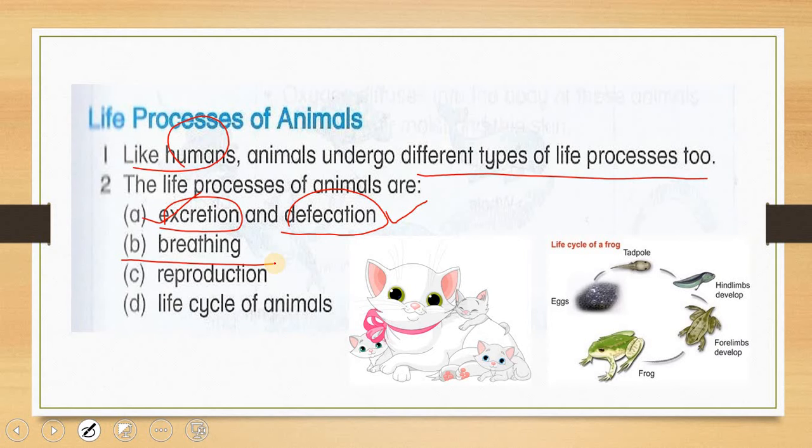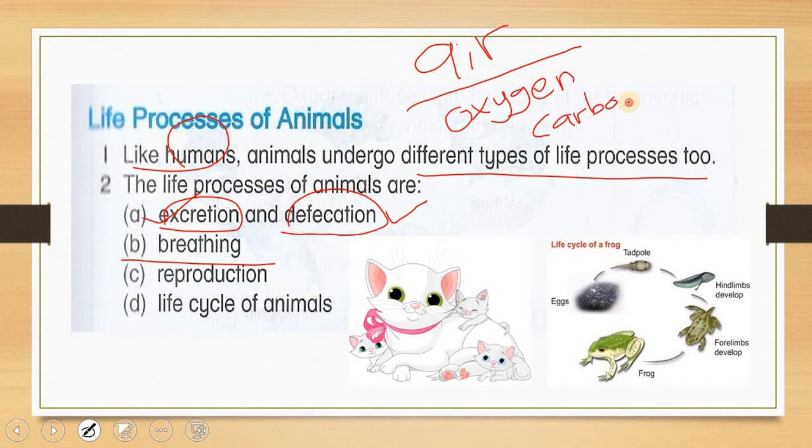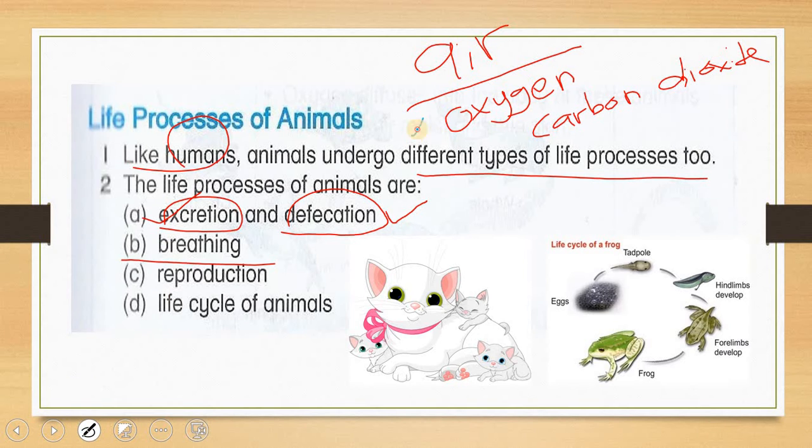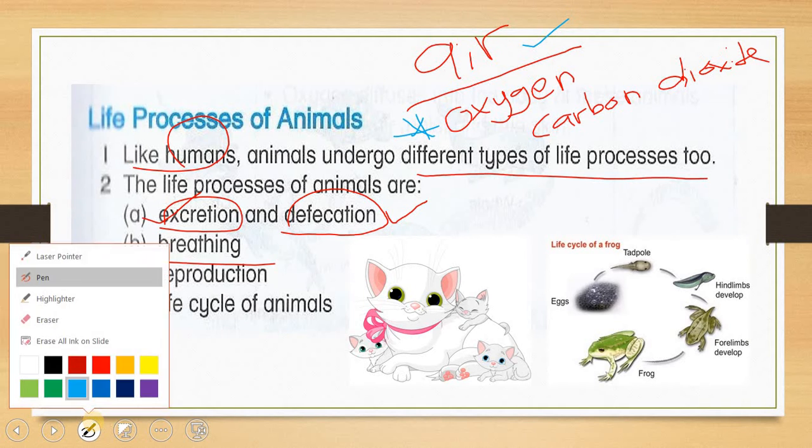When the animals breathe, they will inhale air. Inside the air we have oxygen, and also carbon dioxide. So what the animal needs in particular is the oxygen in the air.